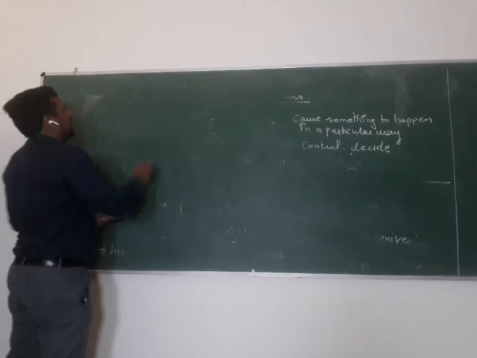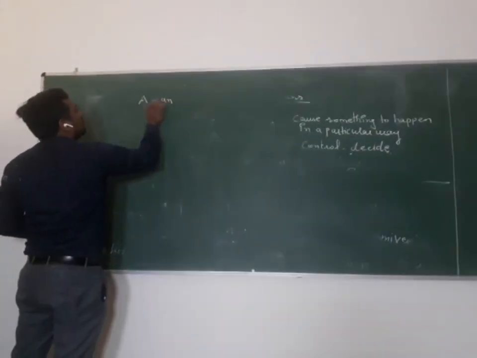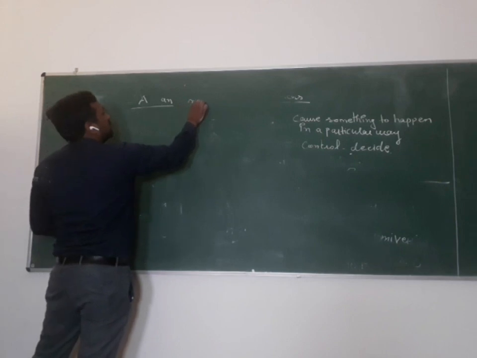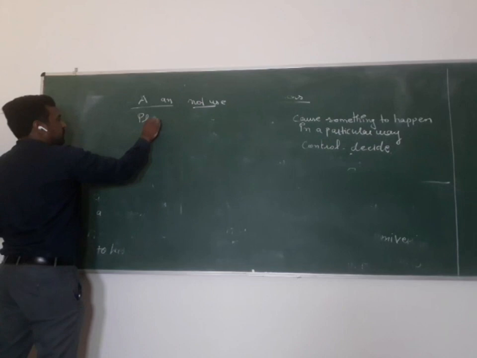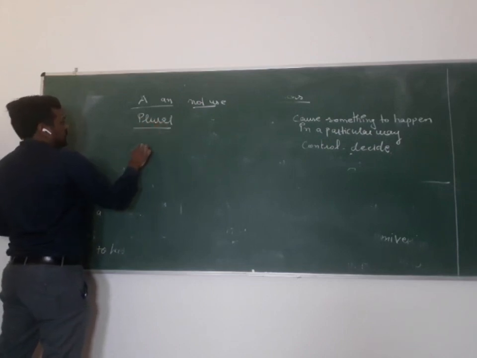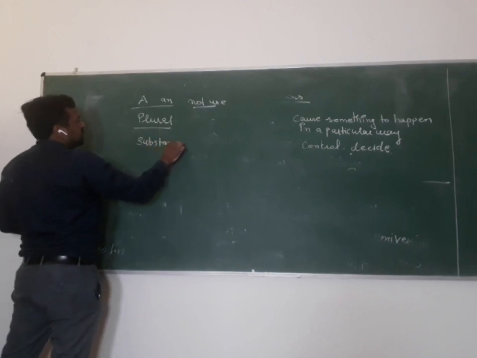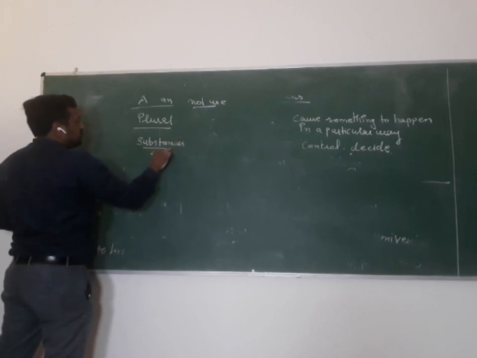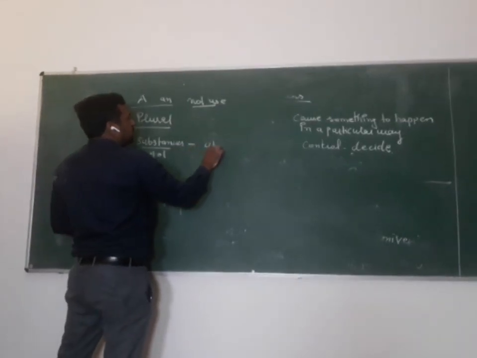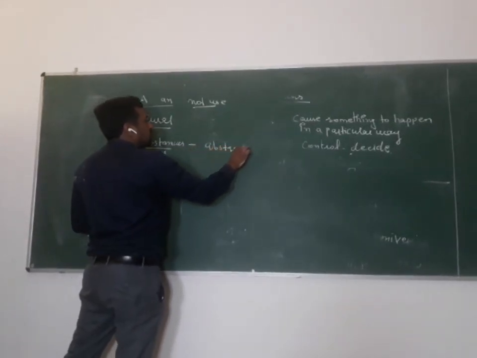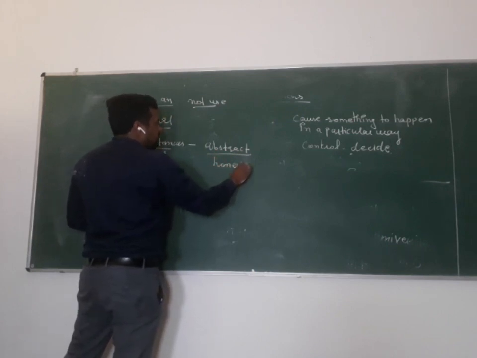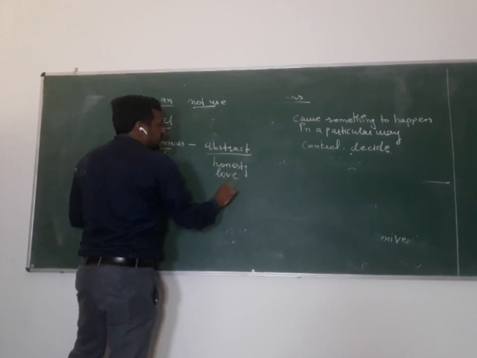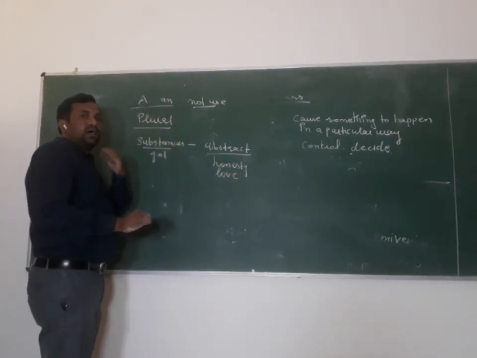We will not use "a" and "an" with plural sense, with substances like gold, silver, with abstract nouns like honesty, love. We will not use "a" and "an" articles there.